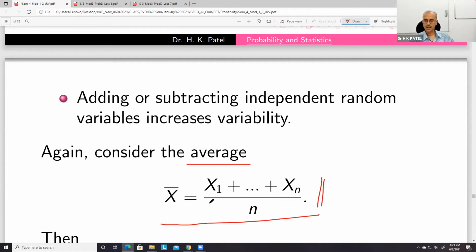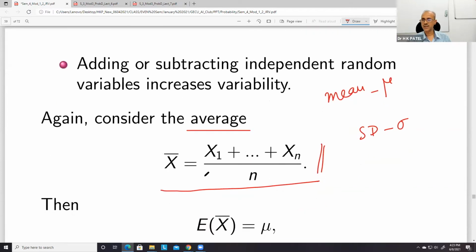Suppose each of these random variables has mean mu and standard deviation sigma. Then we will see what the mean and SD of x bar are.